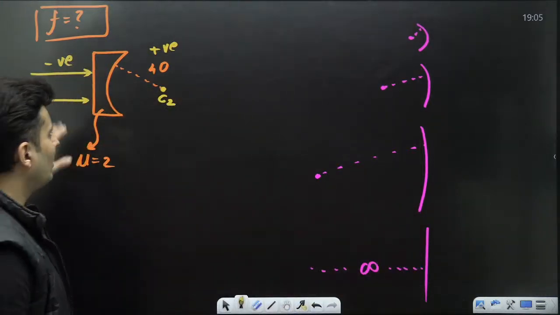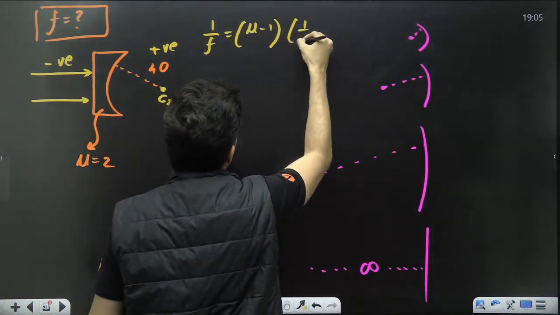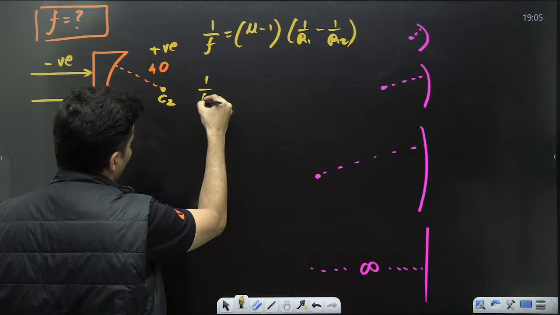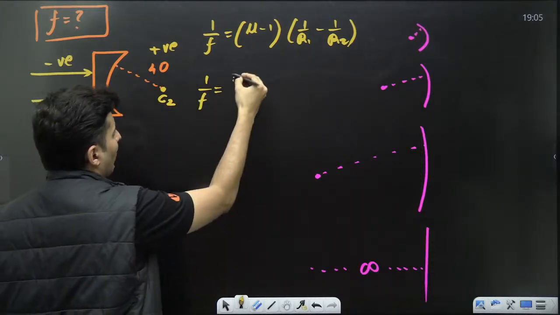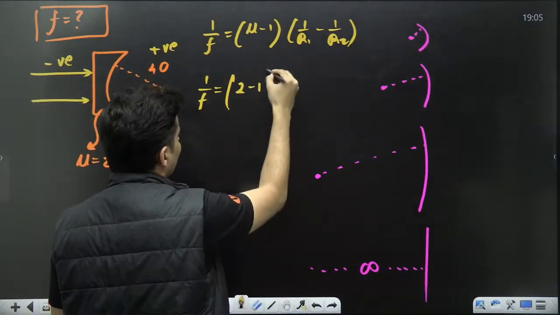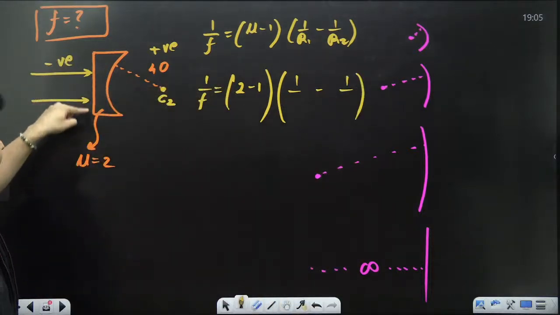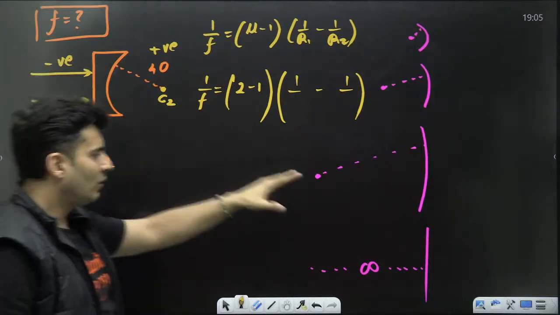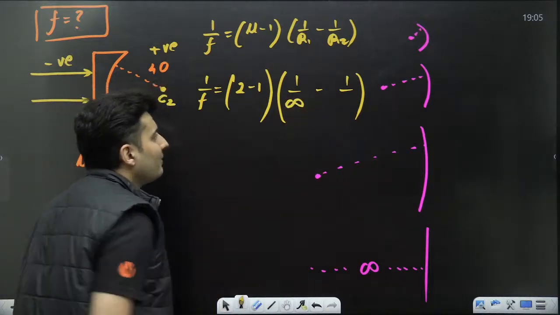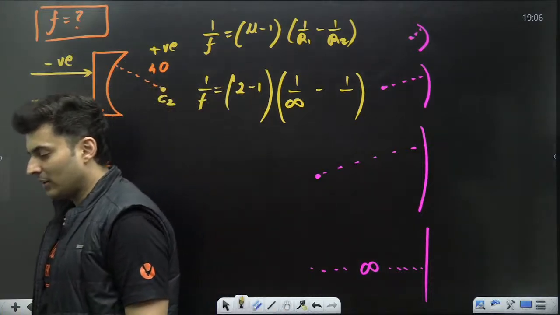Now, for this particular problem, if I use 1 by f is equal to mu minus 1 into 1 by r1 minus 1 by r2, what will I write? 1 by f is equal to, observe, what is the value of mu? Well, it is 2. So 2 minus 1, into 1 by r1 minus 1 by r2. What is r1? That is the first surface. It's a flat surface, so for a flat surface, radius of curvature is infinity. So I'll just put r1 as infinity. For plano surfaces, you will always see the radius will be infinity, at least on one part.